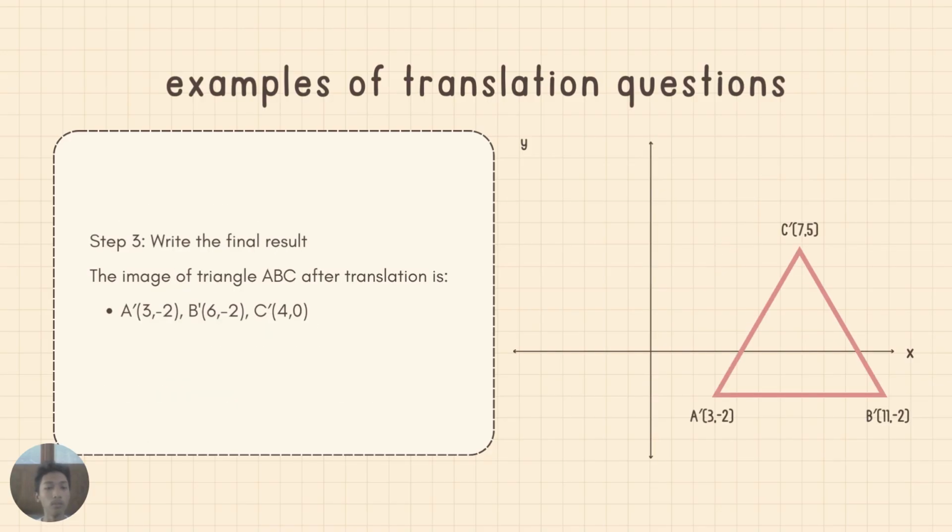So we can write the final result. The image of triangle ABC after translation is A' at 3 and minus 2, B' at 11 and minus 2, C' at 7 and 5. So we got the image like that.